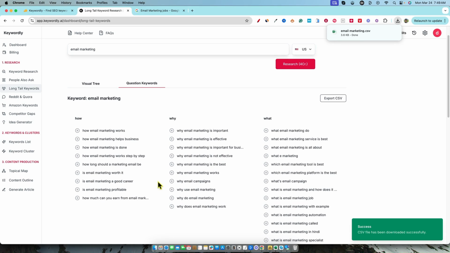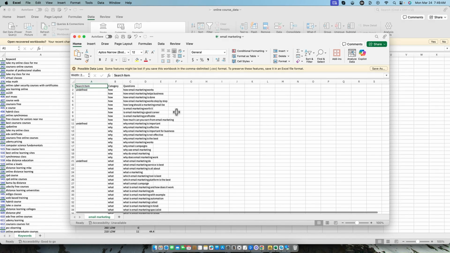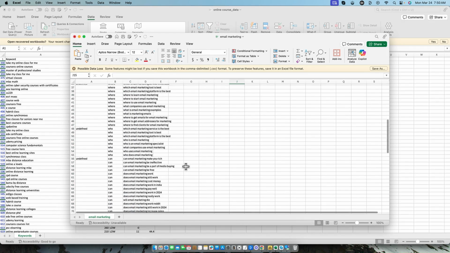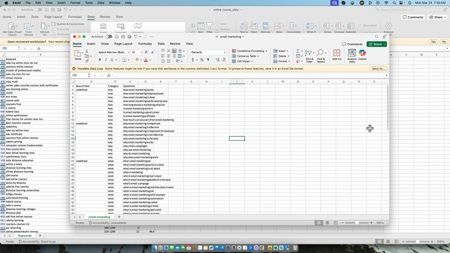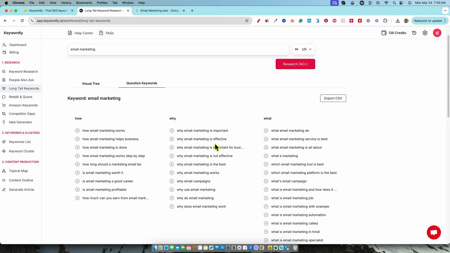Super cool. I do want to look and see what that looks like for us though. It's going to tell us the search item. Nope. But we have what category it belongs to, and then the question. We don't have any other stats. Just make sure that you are aware that we don't have any stats, search volume, nothing like that. These are very long tail keywords that might not have any search volume in keyword research tools and so forth.